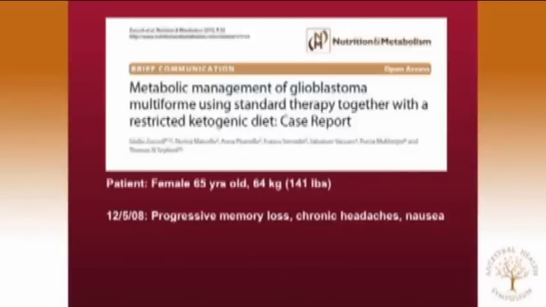We published the second paper on a patient from Italy using therapeutic fasting and ketogenic diets together, unfortunately, with the standard of care. You can't get away from it. It's a terrible thing. It's responsible for the demise of most of the brain cancer patients. They are dying from the standard of care.